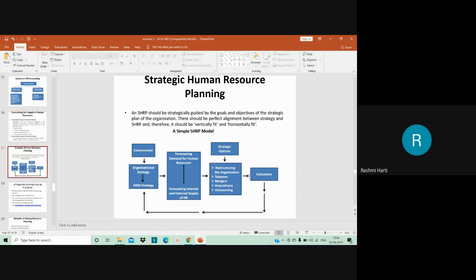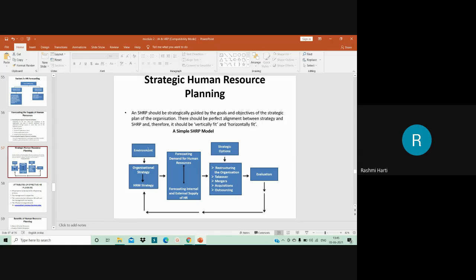So when we speak about this particular diagram, if you could see here, my dear students, there are strategic options, that is, strategies planned by the organization. It may be restructuring the organization, takeover of the organization, mergers between two organizations, acquisition of a particular organization, or maybe outsourcing a particular work. Here the internal and external environment exert some influence on organizational strategy as well as HRM strategy, human resource management strategy.